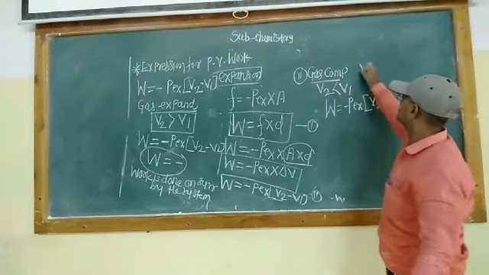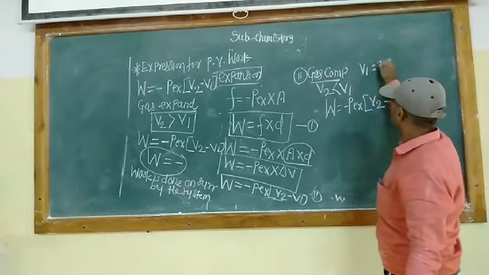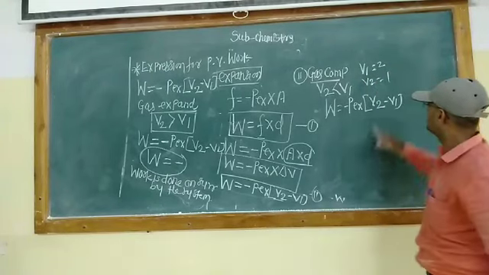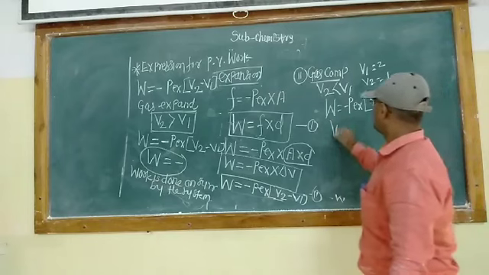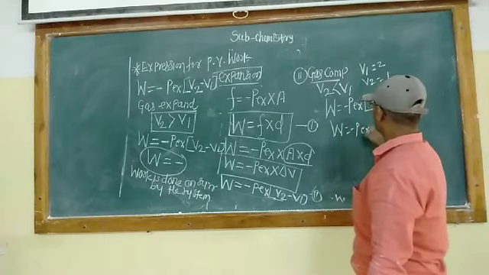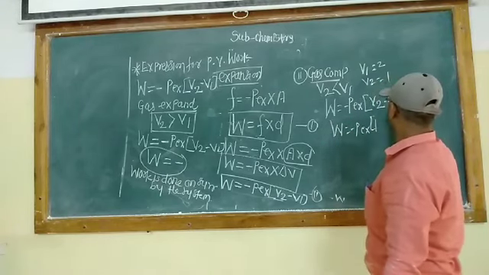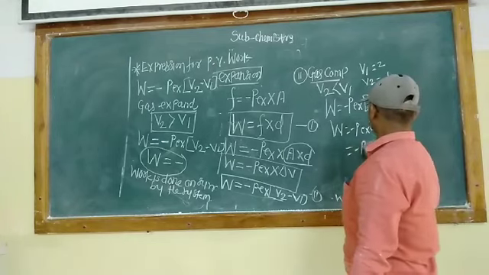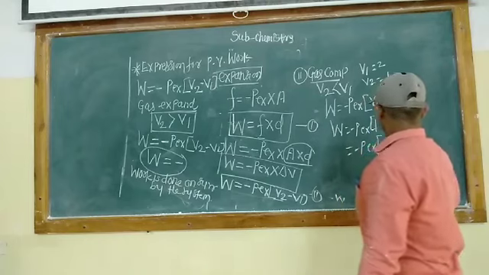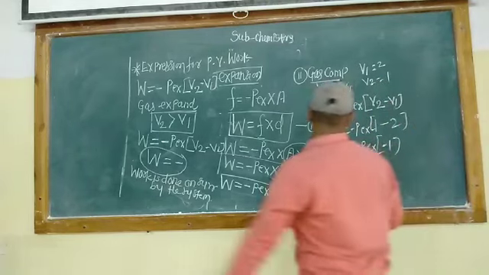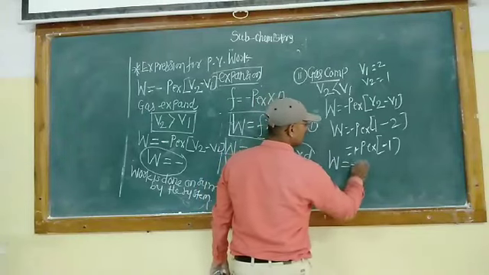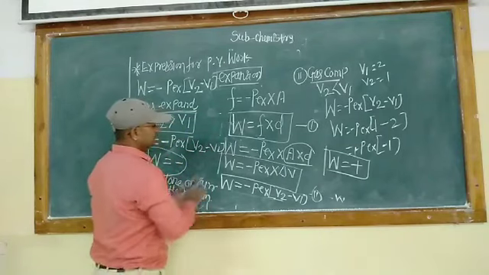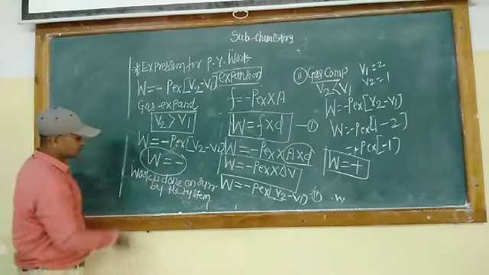मग आता मी इथे लिहितो असं, V1 ची किंमत मी घेतली 2 आणि V2 ची किंमत घेतली 1. बघा आता लक्ष द्या. W is equal to minus P external. What is the value of V2? 1. What is the value of V1? 2. 1 minus 2, minus P external. It is a minus 1. This minus 2 minus 1 is get cancelled. So W is equal to positive or negative? W is positive. W काय आला? पॉझिटिव्ह आला. पण W पॉझिटिव्ह येतोय म्हणजेच काय झालं? When the W is positive, work is